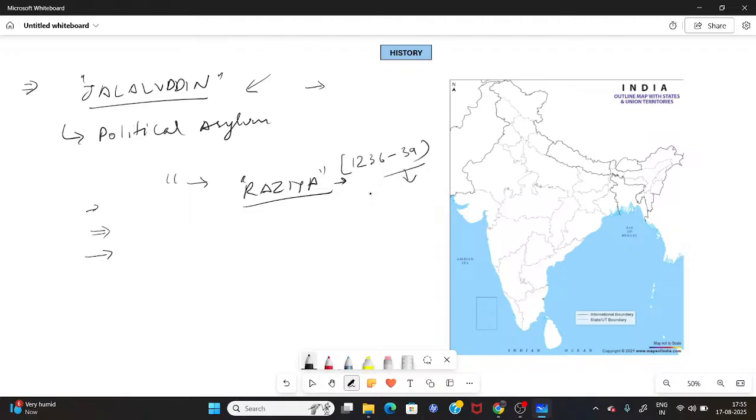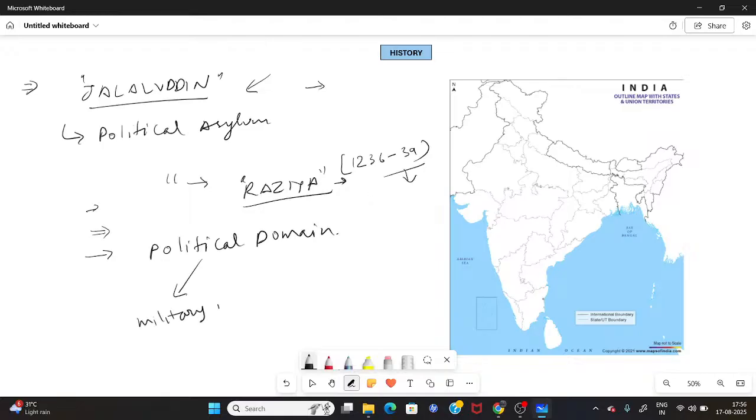But Razia was actually a very powerful military general, and she actually wanted to expand the political domains. And if she really wanted to do this particular thing, she knew what she had to do. She knew that she had to expand her military forces.